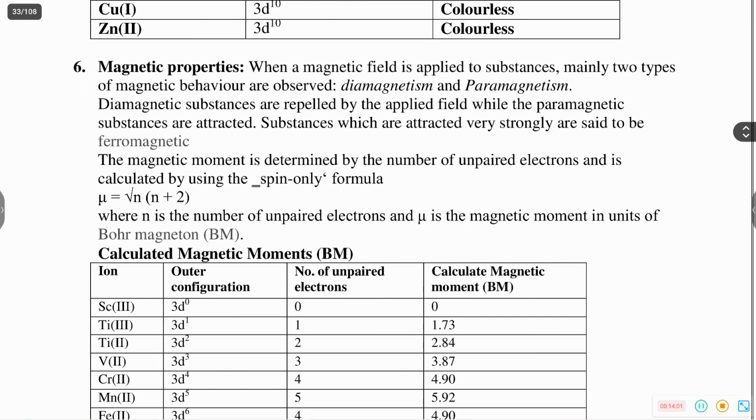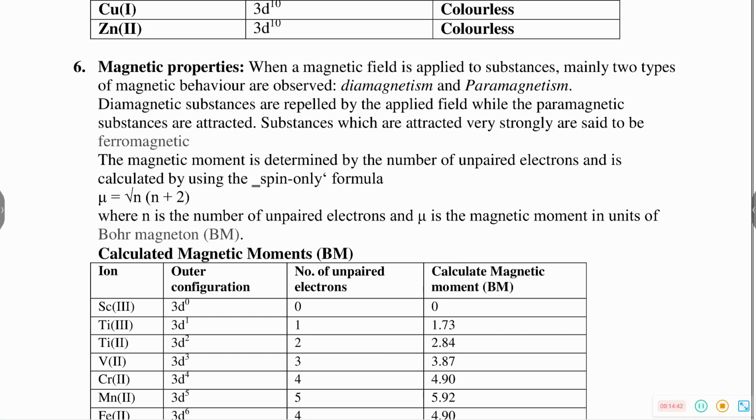Then next is magnetic properties. Magnetic properties are of two types in the presence of a magnetic field: diamagnetism and paramagnetism. Diamagnetism is due to the presence of paired electrons, and paramagnetism is due to the presence of unpaired electrons. An element containing unpaired electrons is paramagnetic in nature. If all the electrons are paired, it is diamagnetic. Diamagnetic substances are repelled by the applied field.